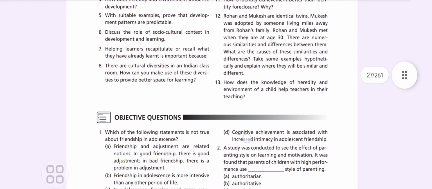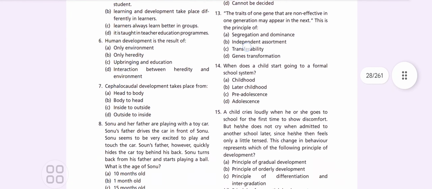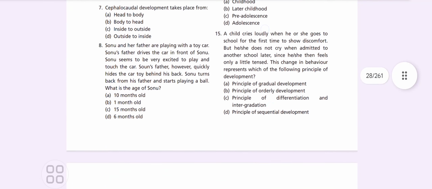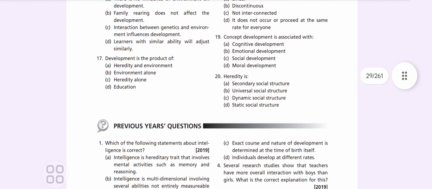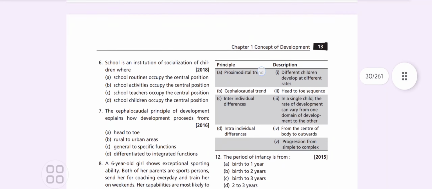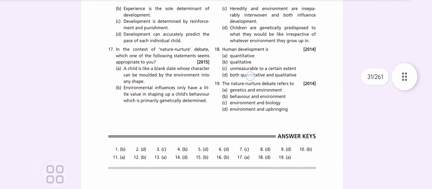Okay, this is a check progress. There are certain objective questions, and obviously you need to practice because that is the important thing. Just note it down. You can tell me if you face any problem in solving these questions. If so, then you can ask me. There are previous year questions also here, showing what came. So these are the previous year questions which you can practice for your examination.